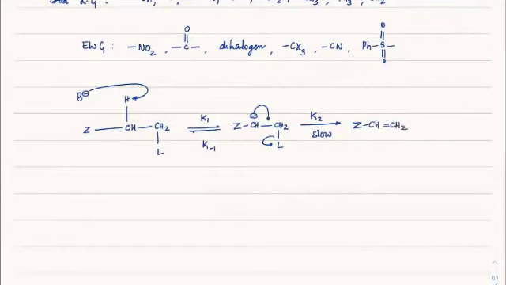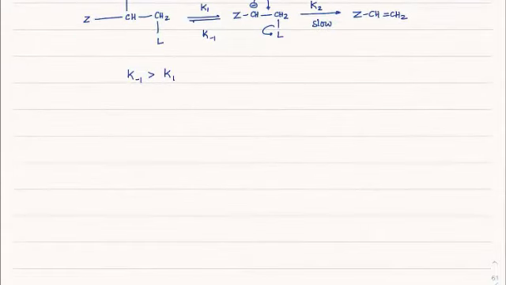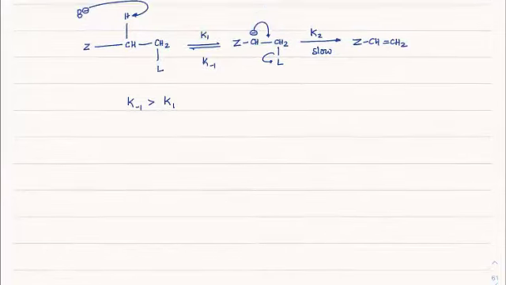Now, why am I writing this step again? Here K1 and K2 are something we need to understand: K inverse is greater than K1. That means the backward reaction is more favored, because the carbanion that forms arises by breaking the carbon hydrogen bond, so it is not that acidic. It's a very, very weak acid, so the conjugate base which is forming is very strong. The reaction would mostly lie on the back side. But for the reaction to favor the forward direction, got it, some kind of stabilizing group should be there. That's why slowly the reaction goes in the forward direction.